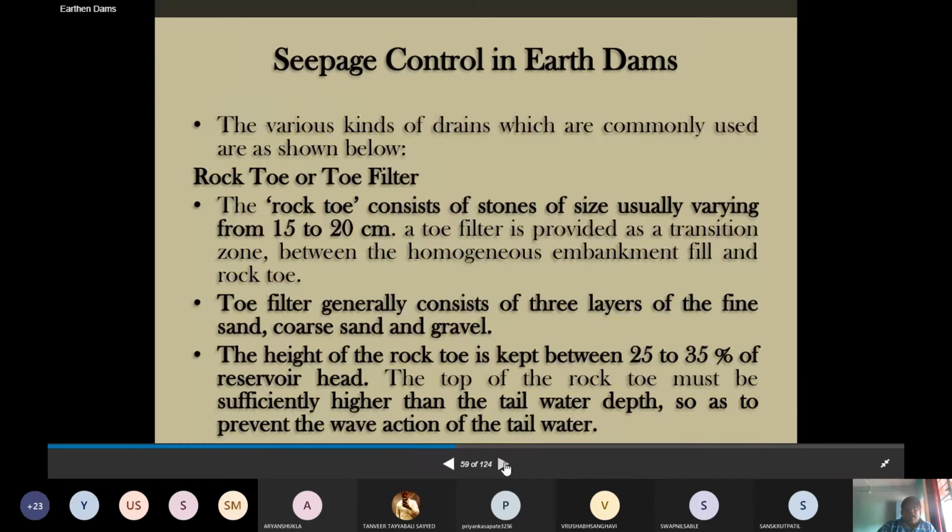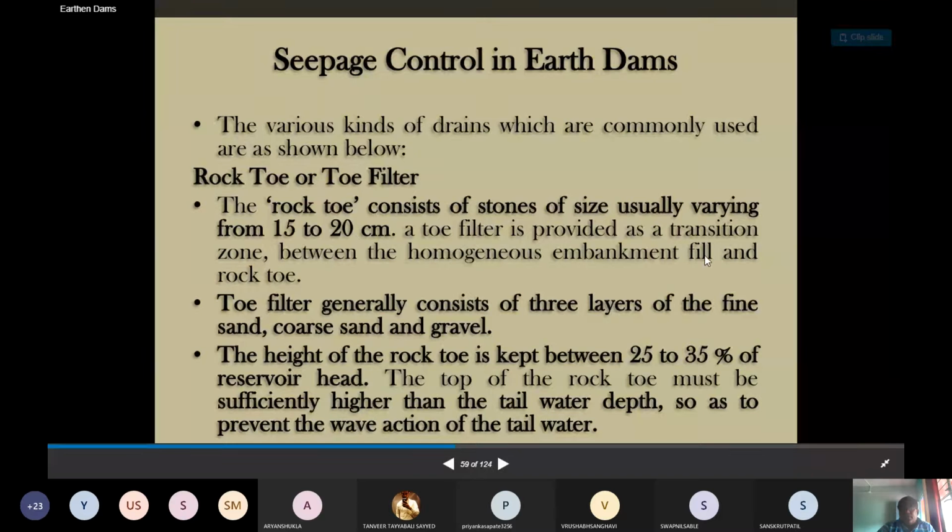The various kinds of drains commonly used are the rock toe or toe filter. Rock toe consists of stones. Let us see the materials for the rock toe or the toe filter. It consists of stones of size usually varying from 15 to 20 centimeters.